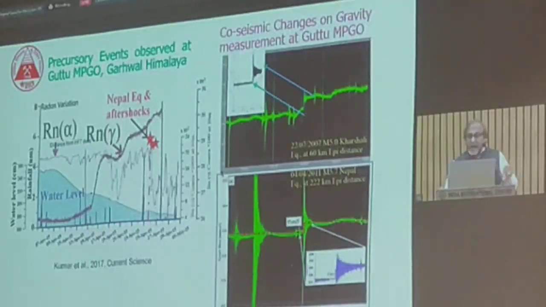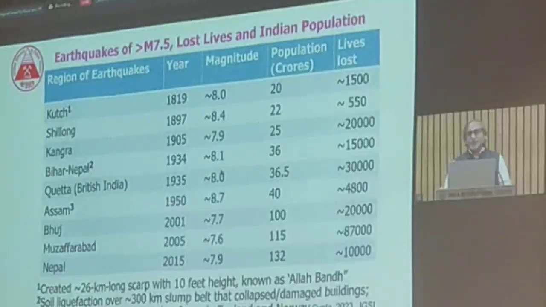Even on the gravimeter, you can see that one earthquake took place 60 kilometers away, the Kharsali earthquake of 2007, and we can see there have been some sort of co-seismic changes. Even for the Nepal earthquake of 2011, at a distance of 220 kilometers away from the Guttu region, we have observed this. So these are the precursor events. If we can study them, it will help us understand the earthquake phenomena in the regions.